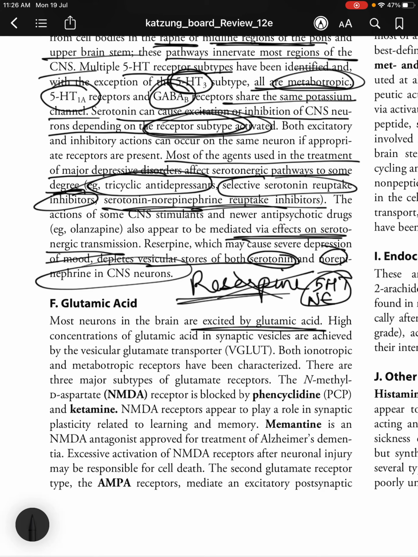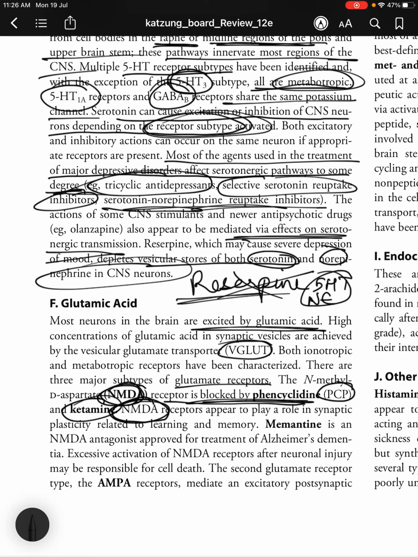Glutamic acid: most neurons in the brain are excited by glutamic acid. High concentrations in the synaptic vesicles are achieved by the vesicular glutamate transporter VGLUT. Both ionotropic and metabotropic receptors have been characterized. There are three major subtypes of glutamate receptors. The N-methyl-D-aspartate or NMDA receptor is blocked by phencyclidine or PCP and ketamine.